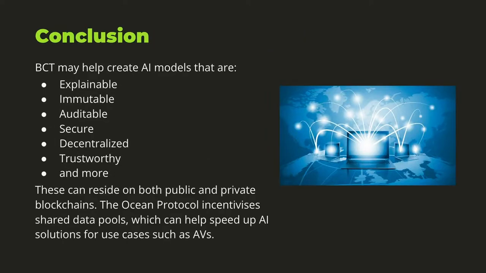So in conclusion, blockchain technology can help create AI models that are explainable, immutable, auditable, secure, decentralized, which is a very interesting concept for different AI data and the decision data that could just live out there for the public to see, trustworthiness, and a whole lot more. It's not clear whether this AI model data and learning data should live on public or private blockchains, but it could do both. One of the interesting things, as mentioned, is that the Ocean Protocol is actually a permissionless public blockchain. At least that's the plan right now, and there are incentives for folks to add data and contribute to the consensus mechanism.